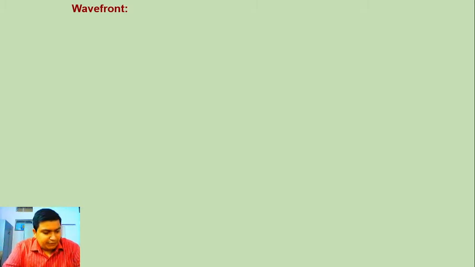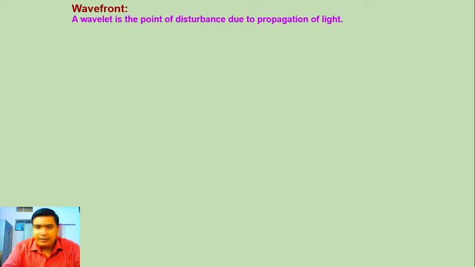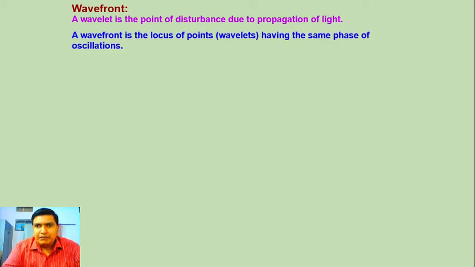तो पहले देखते हैं वेव फ्रंट क्या होता है. So basically wavefront is a surface, an imaginary plane at which all the particles of the medium are in the same phase. A wavelet is the point of disturbance due to propagation of light. And a wavefront is the locus of points having the same phase of oscillation. A line perpendicular to the wavefront is called a ray.